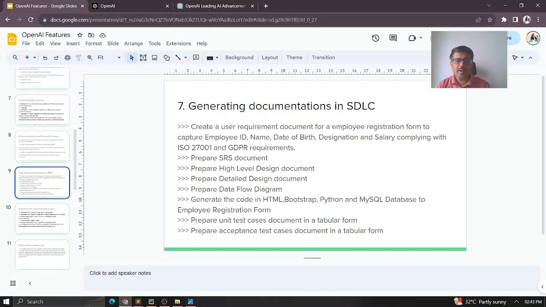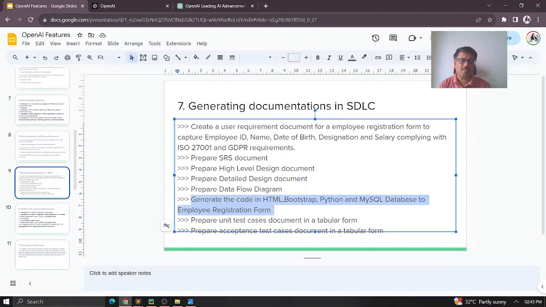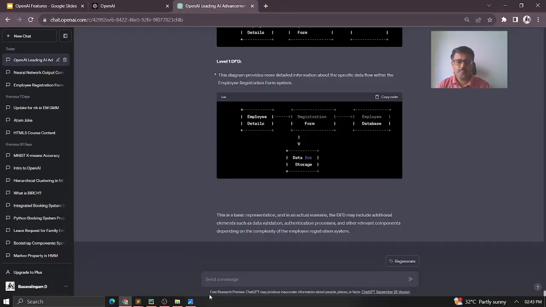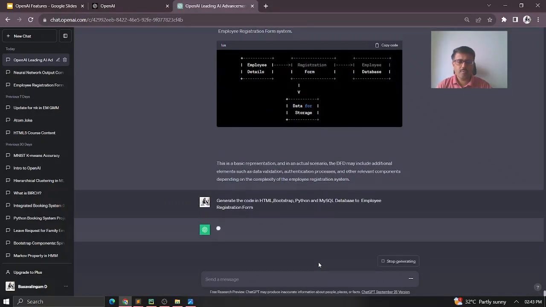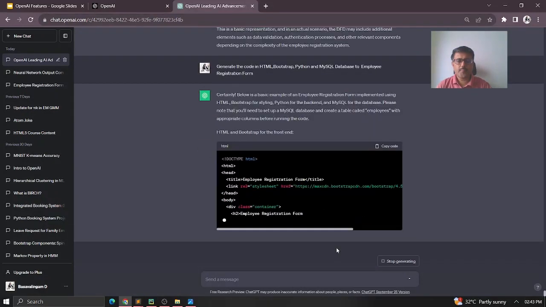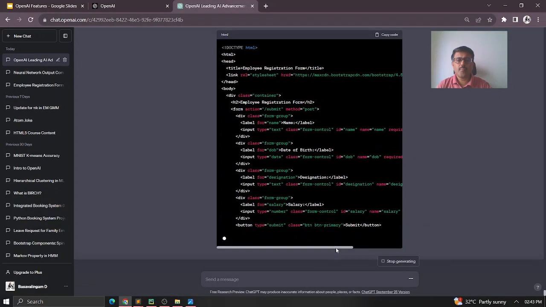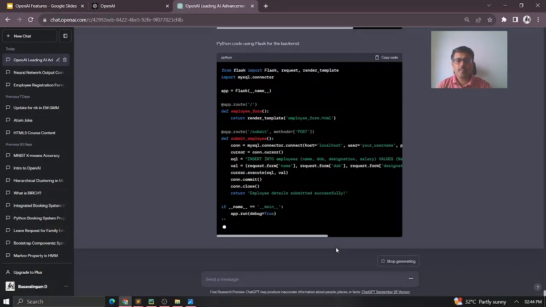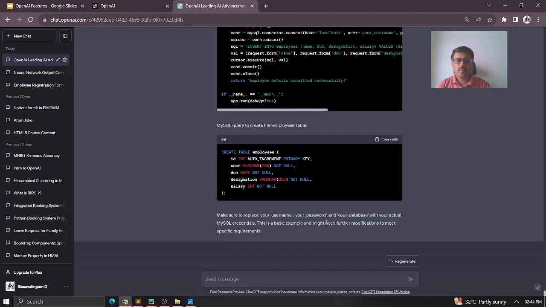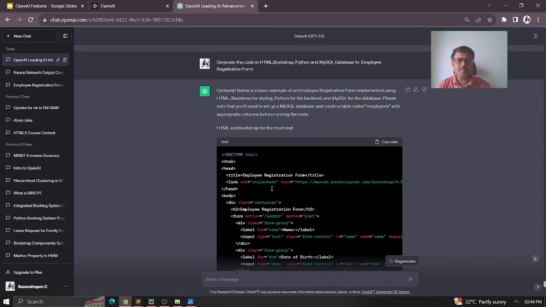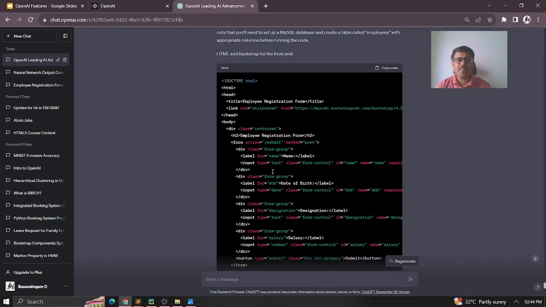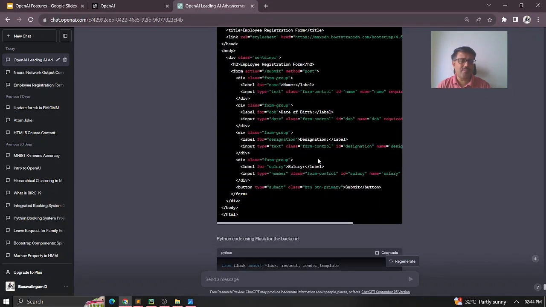And then I just wanted to generate code in HTML, Bootstrap, Python and a MySQL database for the employee registration form. That's what I'm asking it now. So you can see it here. This is my basic HTML code, which has the details like employee registration form, name, date of birth, designation, salary, which are all the things I gave it here, right?